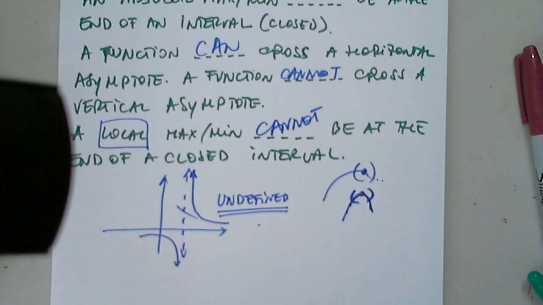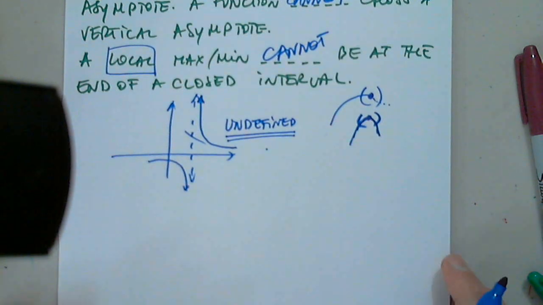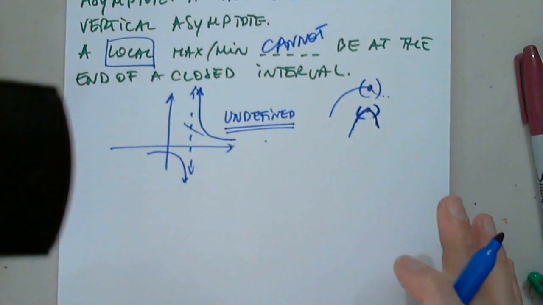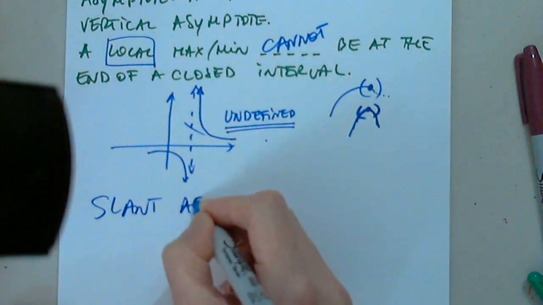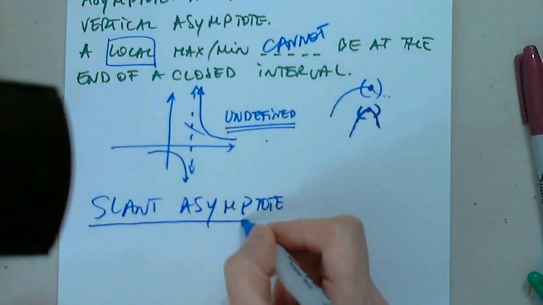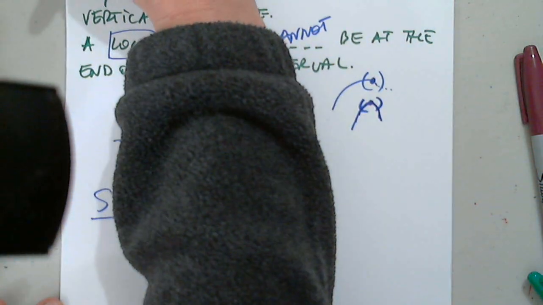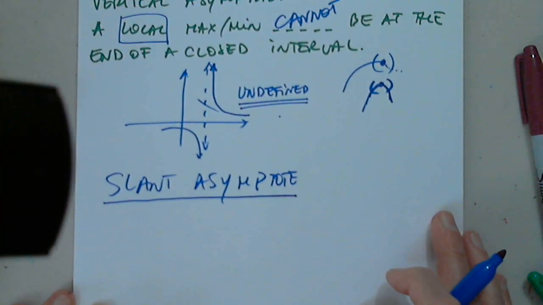Any questions? The only thing that I did not get the chance to talk about, and I would like to leave it at the end, I don't know when, it's the slant asymptote. I did not show an example. I will not test you on the slant asymptotes, but I just would like to mention or just show an example without going through the steps.